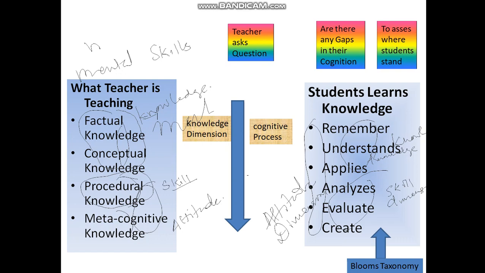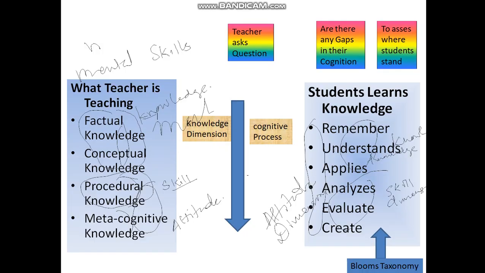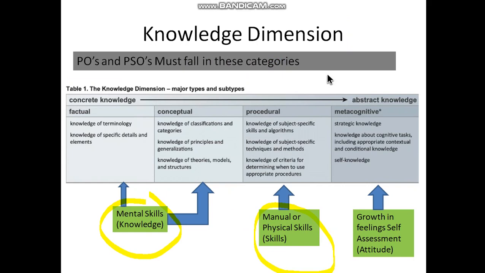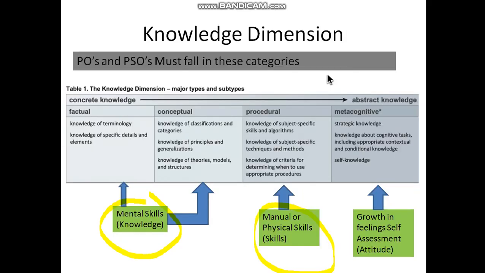We tried to connect the knowledge dimension and the cognitive process dimension. This is how to identify the gap: what knowledge dimensions are there and what different skills we are giving them.